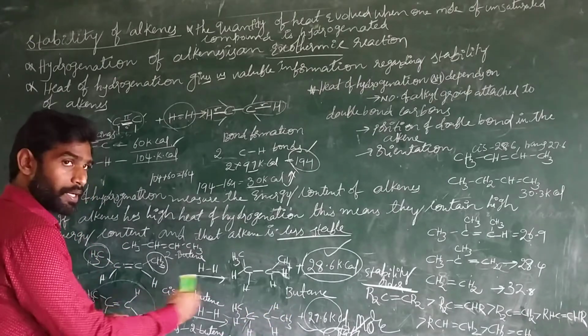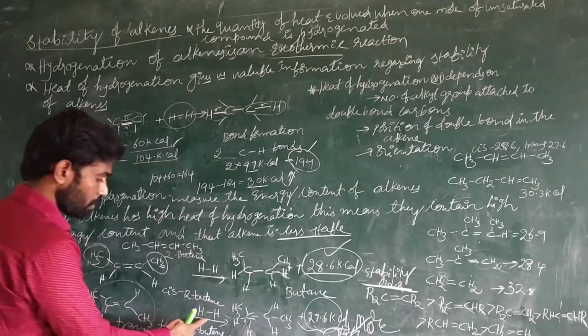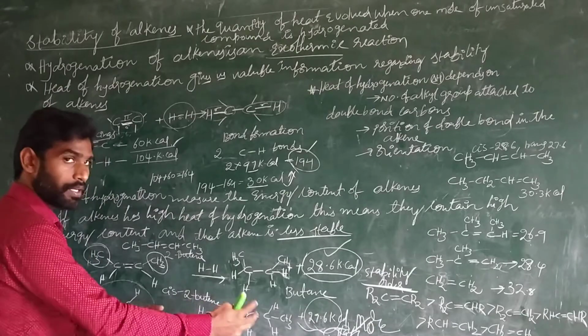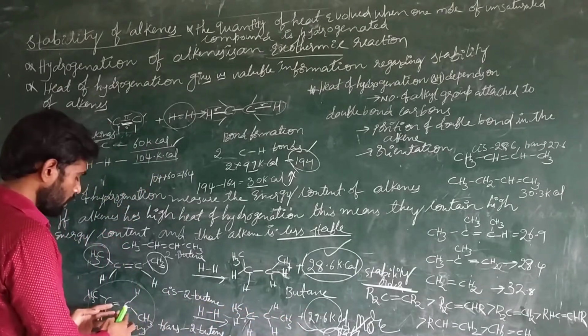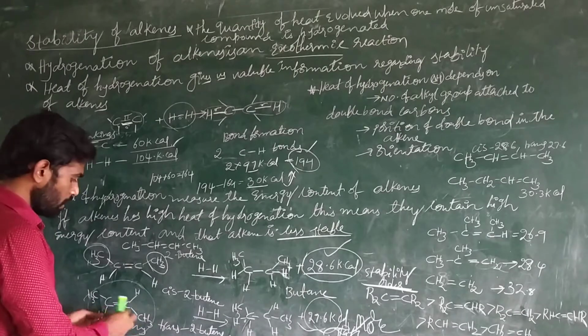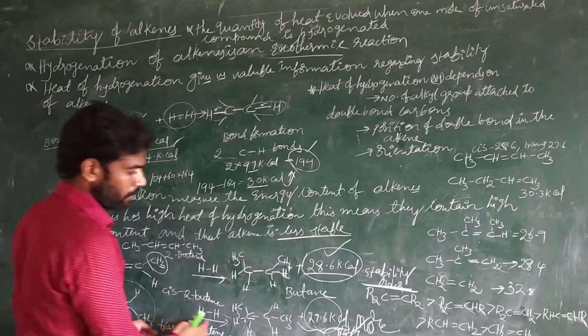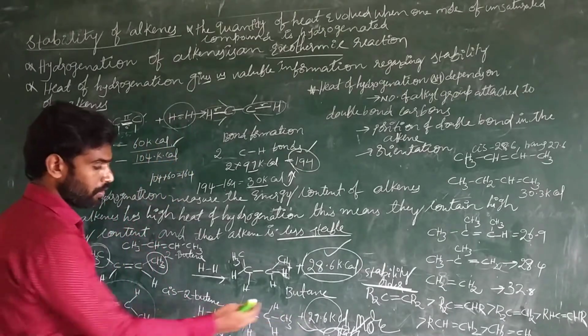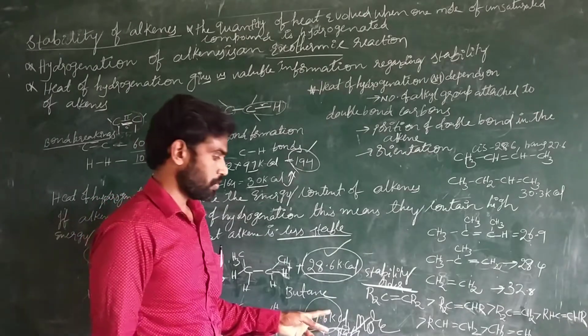That energy is liberated when we perform heat of hydrogenation. When we perform the hydrogenation reaction, that energy is liberated. Actually, this energy is there inside this molecule. If you want to identify how much energy is inside this molecule, we simply perform a heat of hydrogenation, that energy is liberated, and we measure it. So, 27.6 kilocalories of energy.